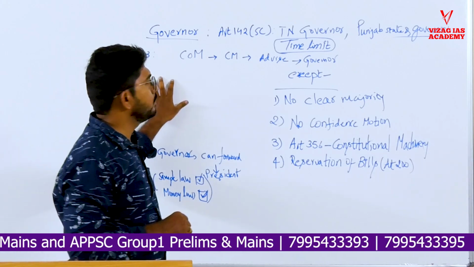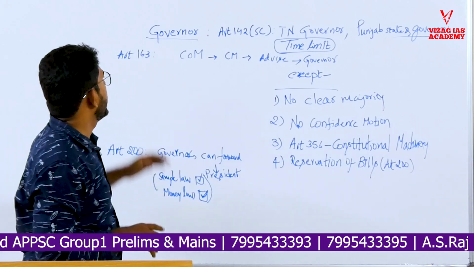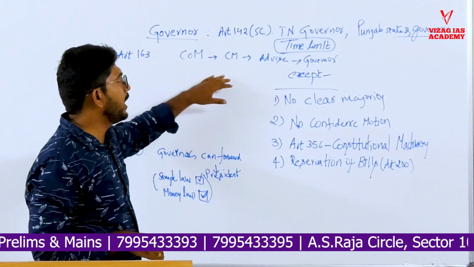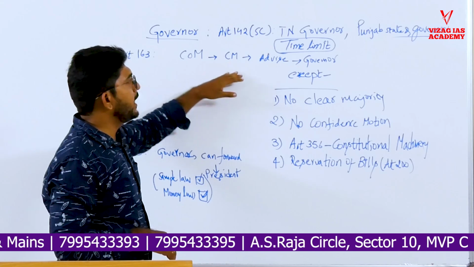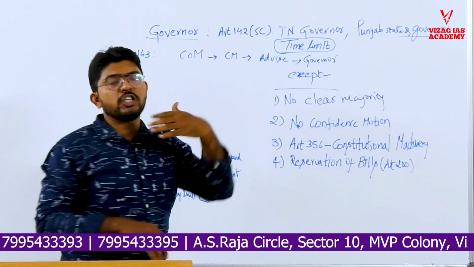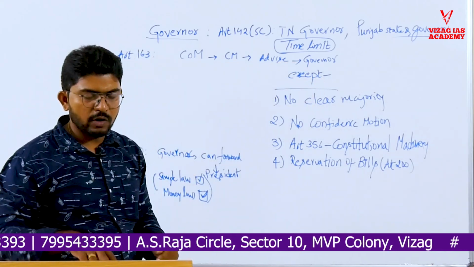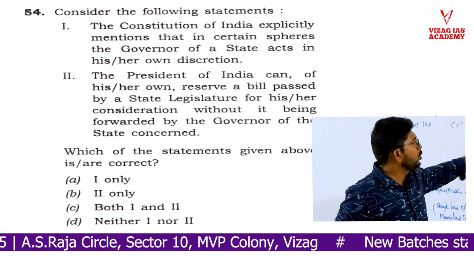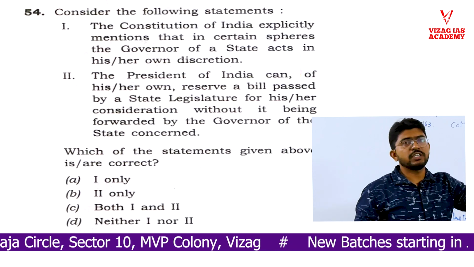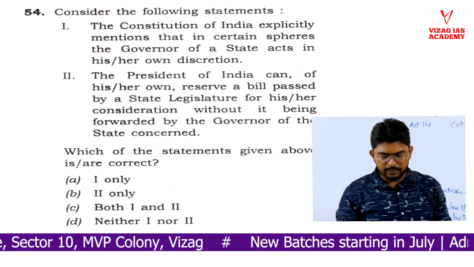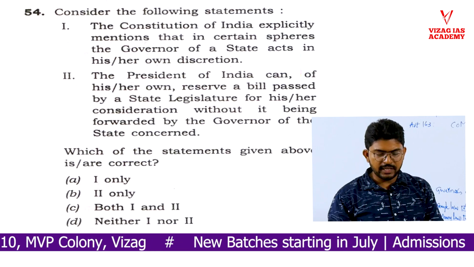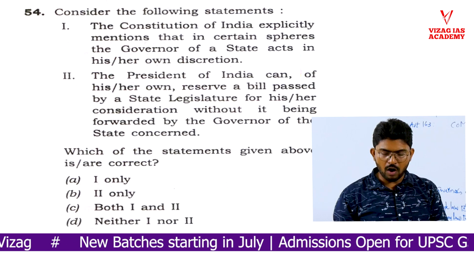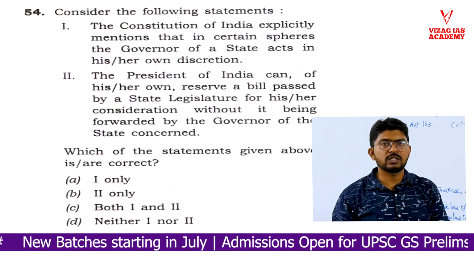So in the Constitution, the first option is about discretion. Article 163 provides that there shall be a Council of Ministers with the Chief Minister at the head, to aid and advise the governor in the exercise of his functions, except insofar as he is by or under this Constitution required to exercise his functions or any of them in his discretion.